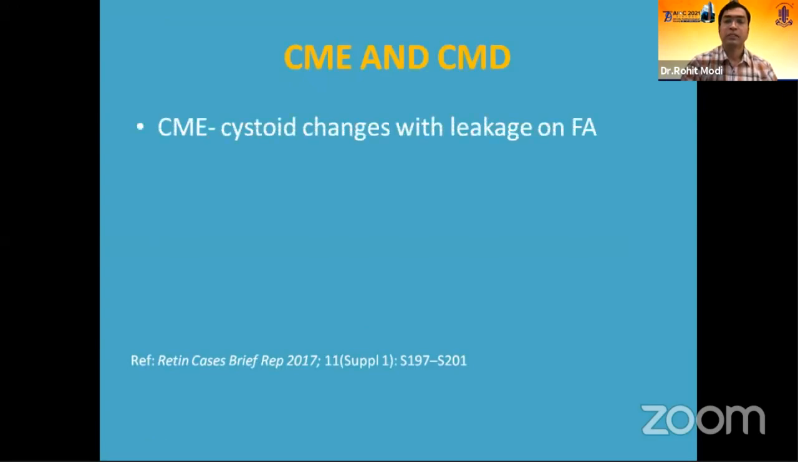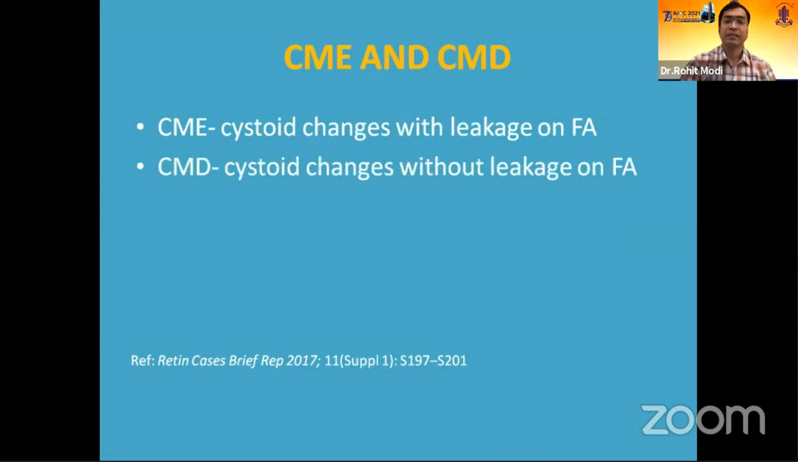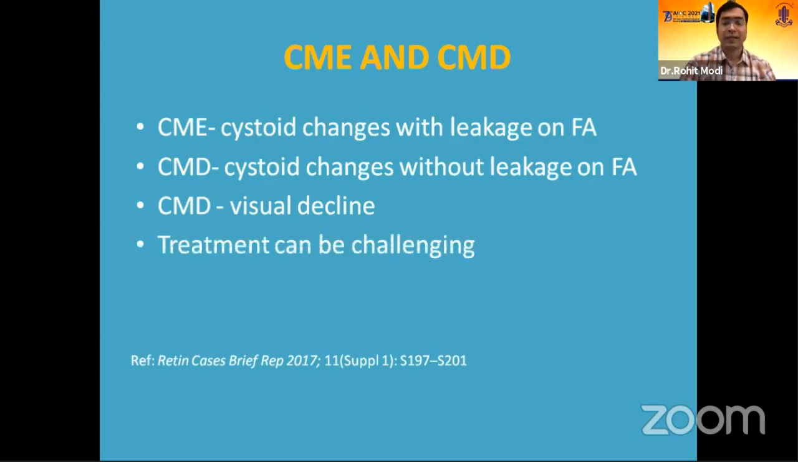Now, in CME and cystoid changes, CME is basically cystoid changes along with leakage on fluorescein angiography, whereas CMD is cystoid changes without leakage on fluorescein angiography, and CMD indicates that there is a visual decline and it is a poor prognostic factor. The treatment can be challenging. It may require intravitreal injections or eplerenone.